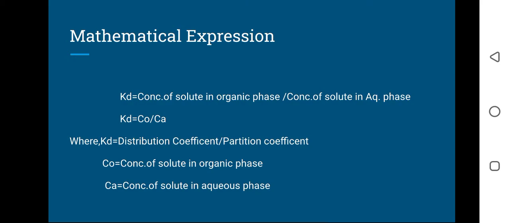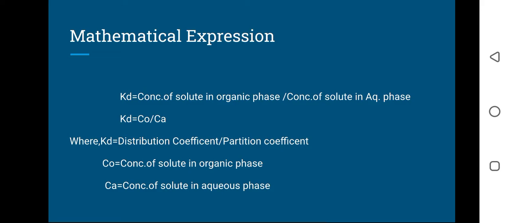As far as the mathematical expression is concerned, we can express the distribution coefficient by using the formula Kd is equal to concentration of solute in organic phase divided by concentration of solute in aqueous phase. So we can write Kd equals Co upon Ca, where Kd is the distribution coefficient, also called the partition coefficient.